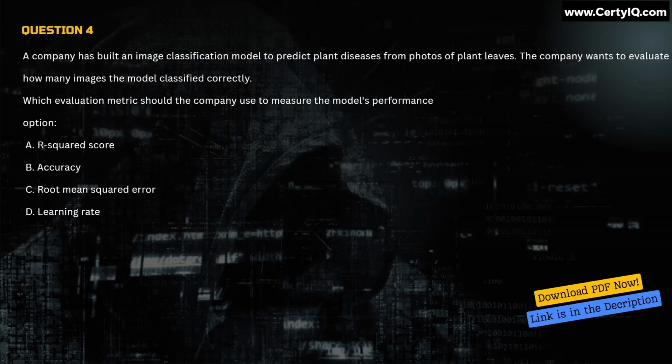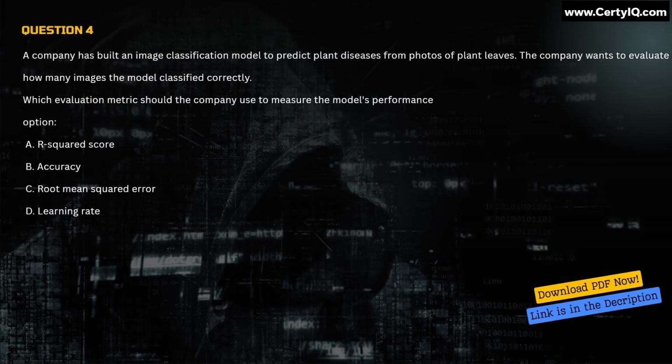Question 4. A company has built an image classification model to predict plant diseases from photos of plant leaves. The company wants to evaluate how many images the model classified correctly. Which evaluation metric should the company use to measure the model's performance? Option A. R-squared score. B. Accuracy. C. Root mean squared error. D. Learning rate. Correct answer is option B.